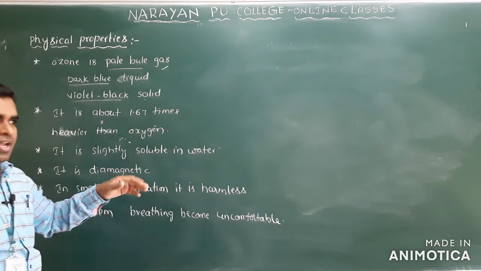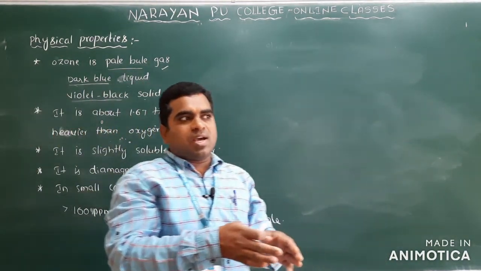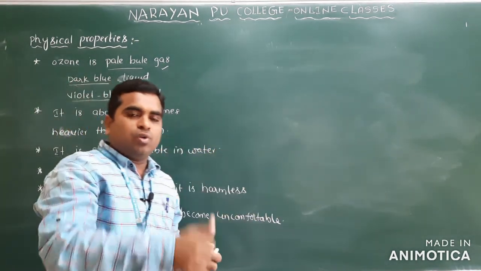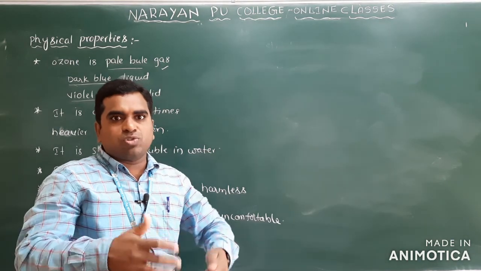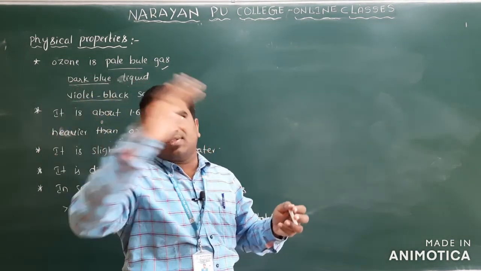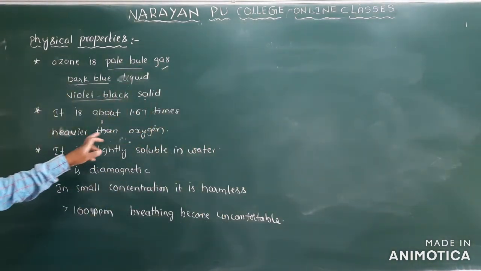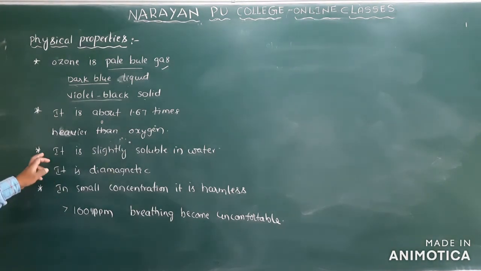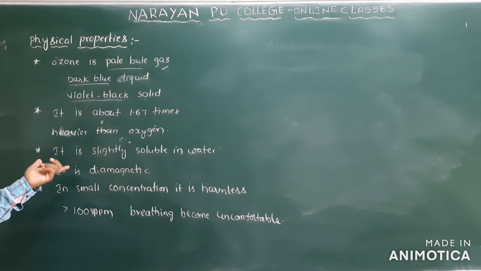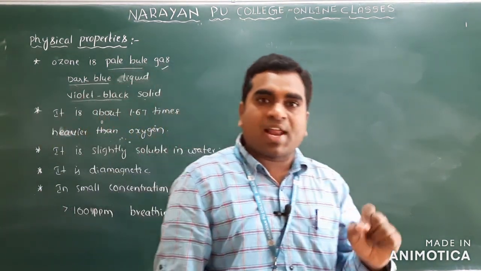Clear? So that's why, if you want to remove oxygen from some place, they will pass ozone gas. Ozone gas is heavier, so whenever a heavier gas is there, it replaces the lighter gas. Clear? So that's why it is about 1.6 times heavier than oxygen. And it is slightly soluble in water. Like oxygen, it is also slightly soluble. It is diamagnetic, whereas oxygen is paramagnetic.